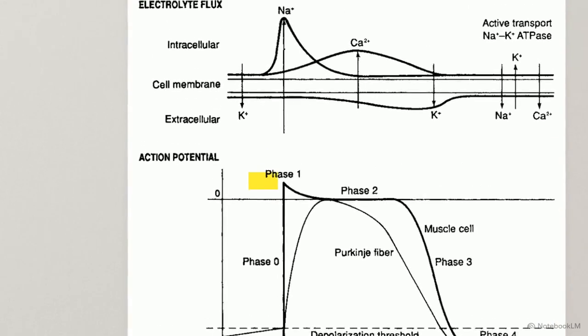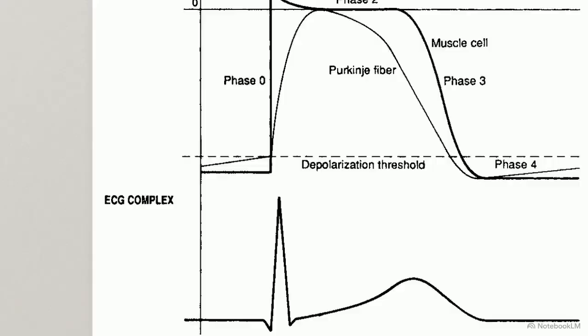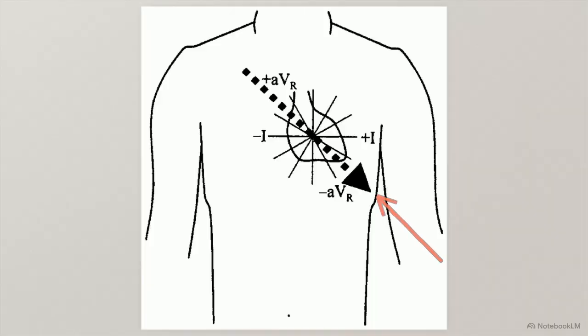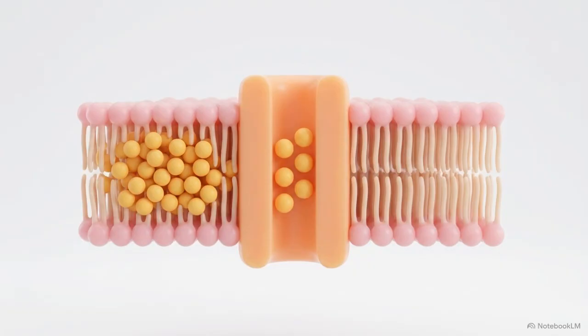Phase 0, the sharp vertical spike, represents sodium-driven depolarization. Xenobiotics like cocaine directly block these sodium channels. Consequently, intraventricular conduction slows, physically stretching the waveform, manifesting as a prolonged QRS complex. This diagram shows how delayed conduction specifically pulls the electrical vector of the heart. As the right ventricle struggles to depolarize, the terminal axis shifts rightward, directing a prominent terminal R wave toward lead aVR.